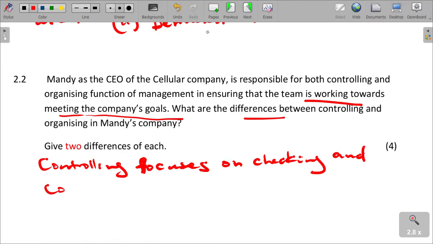So in other words, it is evaluation. There is evaluation in that case.